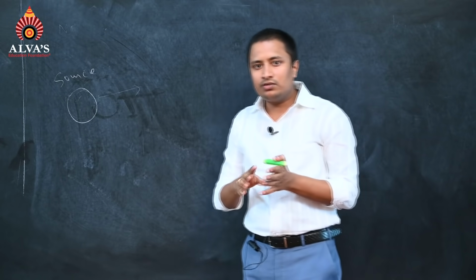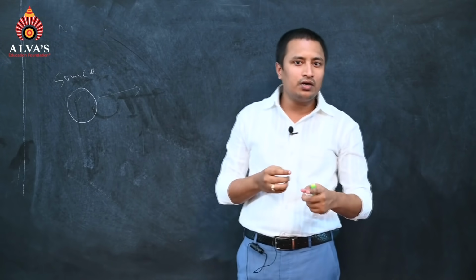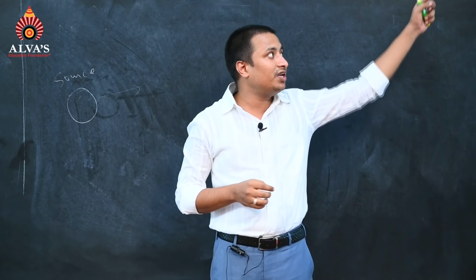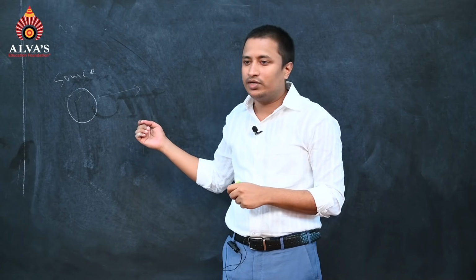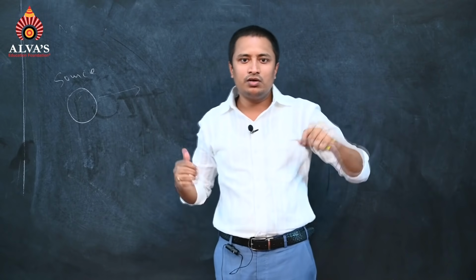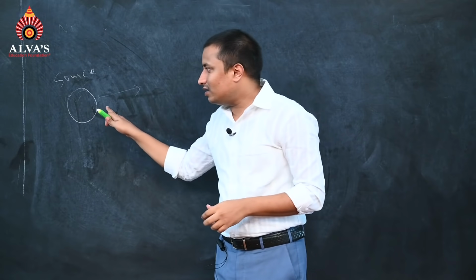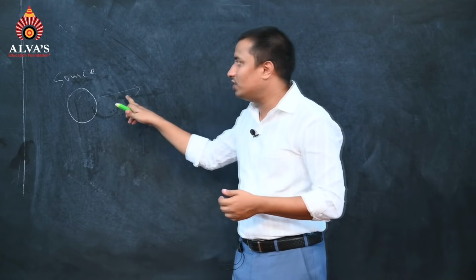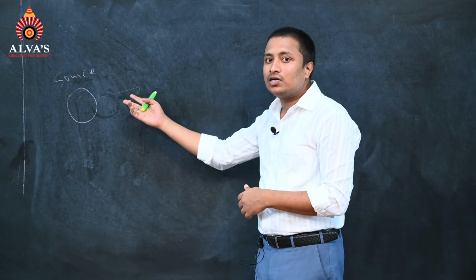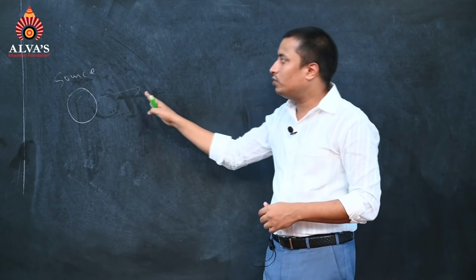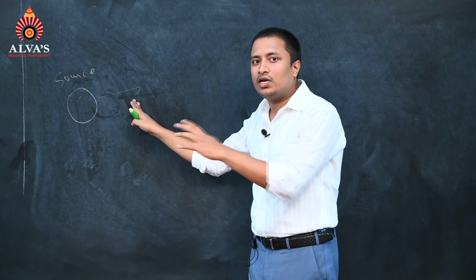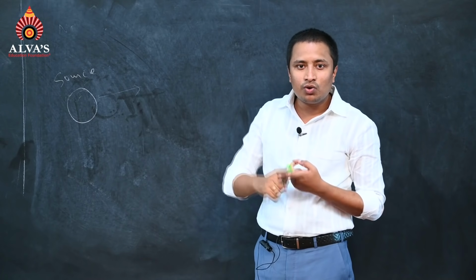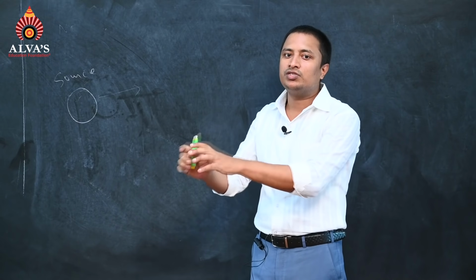Now the work done by the external agent to bring a unit positive charge from infinity to a certain point. We have to apply force, that is work done by the external agent. That means we are doing work against the source electric field. So the energy stored will be called electric potential.